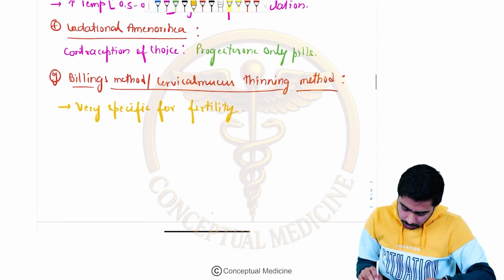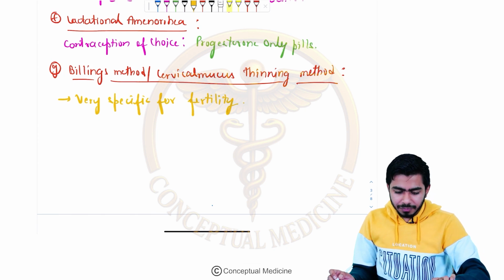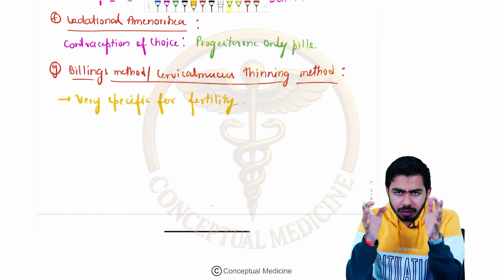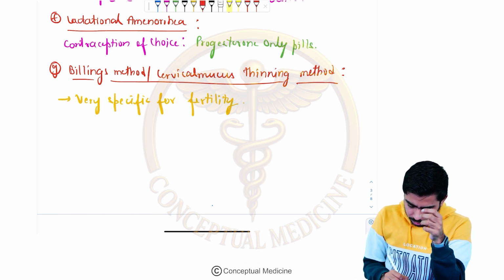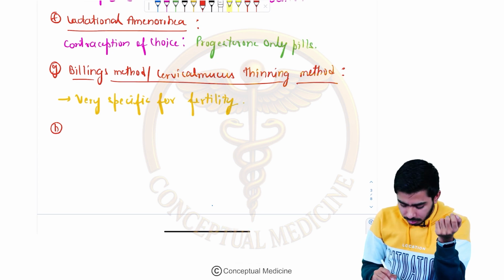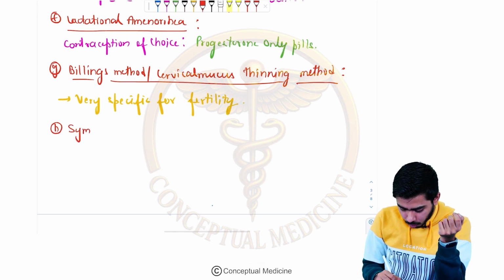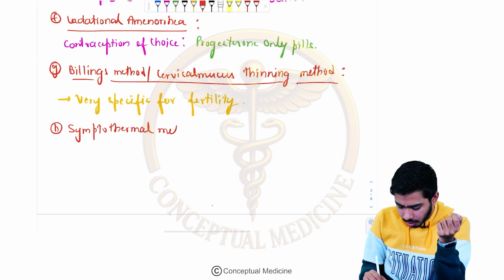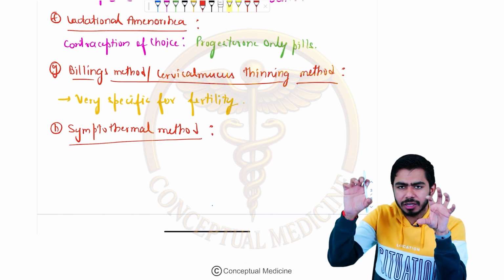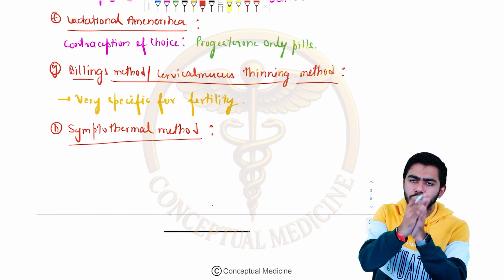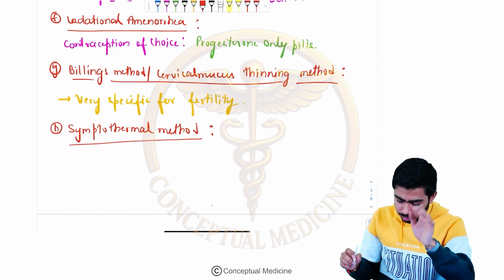Okay guys, we have talked about several natural methods. One more method is there, and sometimes they might ask you about it, that is the symptothermal method. What is the symptothermal method? If you are combining the basal body temperature method with any other natural method, then it becomes the symptothermal method.